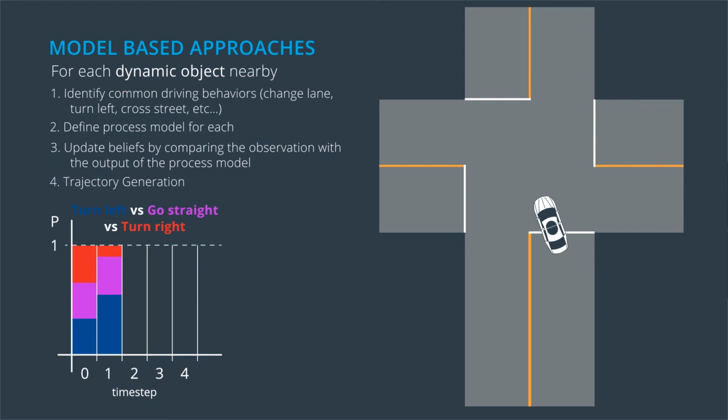The fourth and final step is to predict a trajectory for each behavior. This is done easily by iterating on the process models until the prediction horizon is reached. In the following videos, we talk more about the process models we use to model behaviors and then discuss one version of multimodal estimation algorithm that can be used to maintain beliefs.